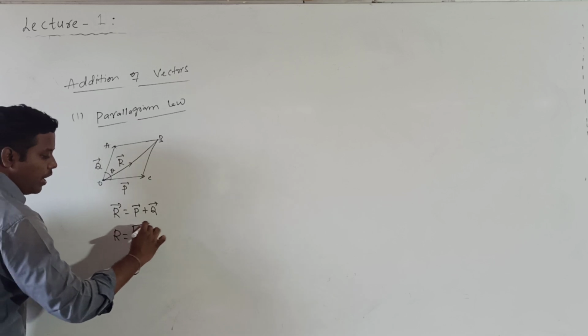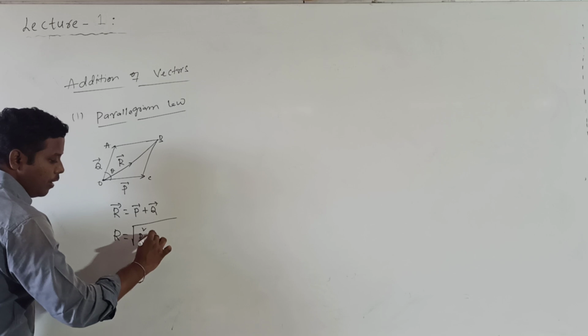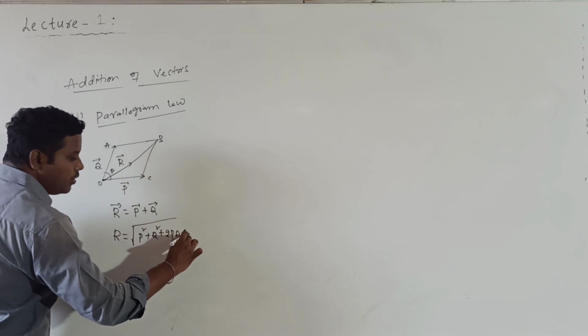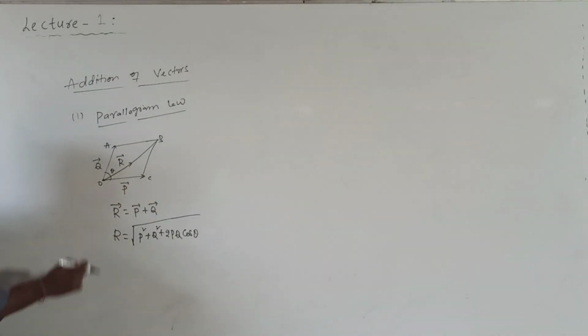What is the magnitude of R given by? The magnitude of R is given by the formula: R equals square root of P square plus Q square plus 2 into P into Q into cos theta. So what is theta here? The angle between P bar and Q bar.